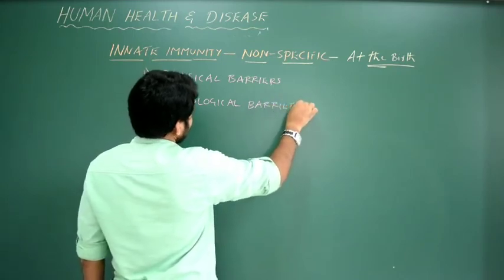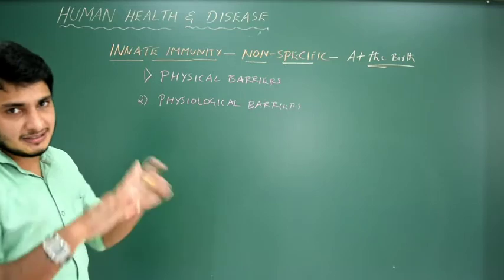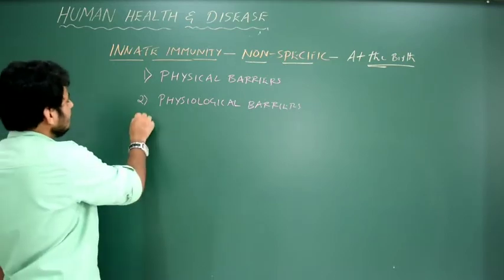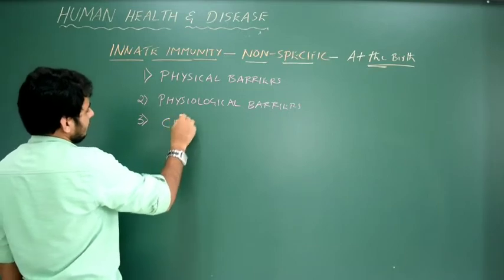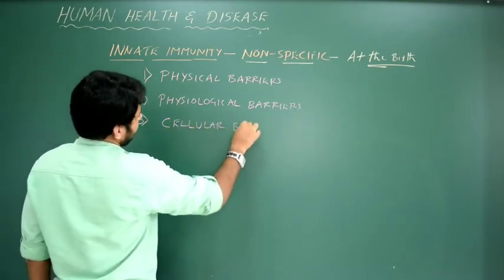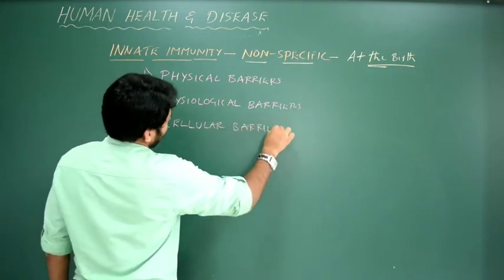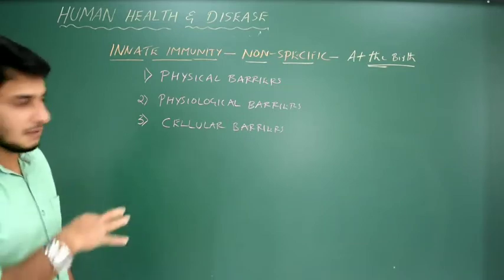Physiological barrier in the sense some secretions will be there from these cells which will kill these different types of pathogens. The third type is cellular barriers. That is because of the cells. Some cells act like a barrier and will kill the pathogens.